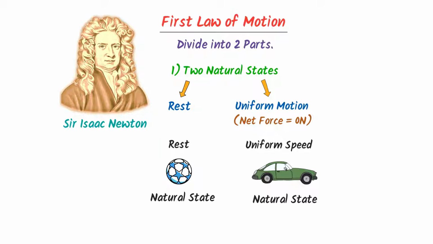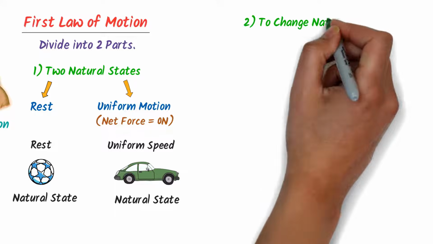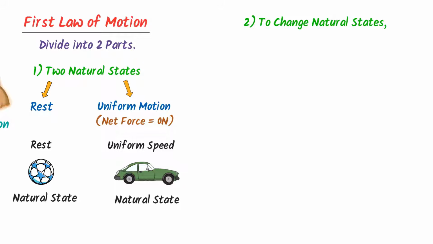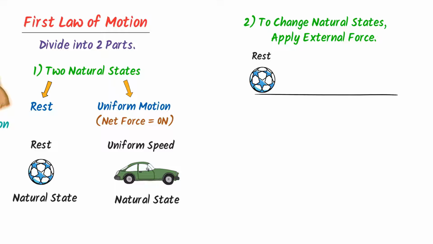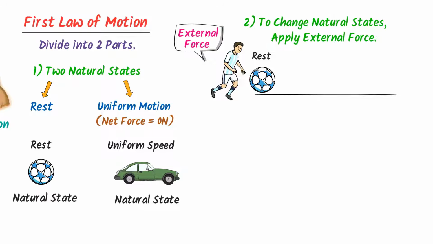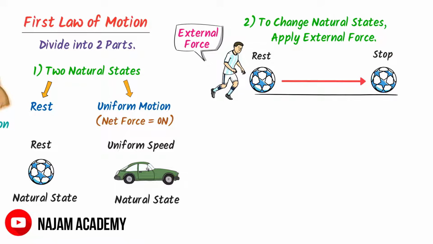Secondly, Newton Baba states that if you want to change the natural state of any object, you need an external force or unbalanced force. For example, consider the ball at rest. When you kick this ball, you exert an external force on the ball. As a result of this, you change the state of rest and the ball starts moving. After covering some distance, the ball will stop.